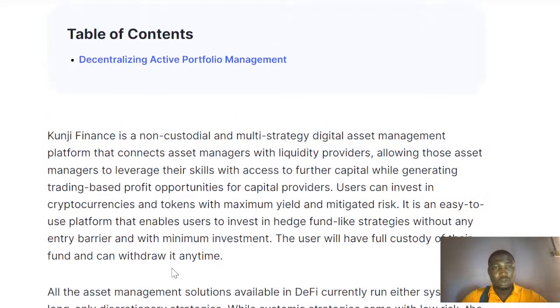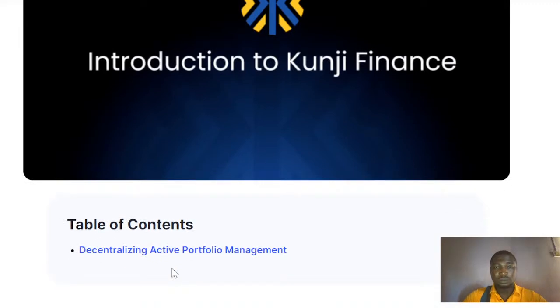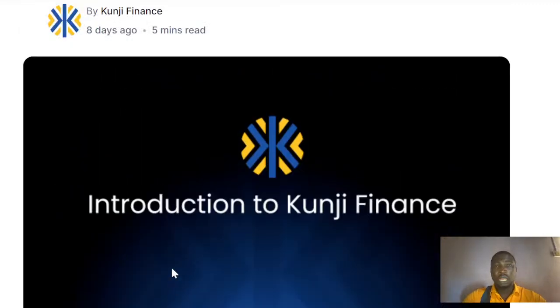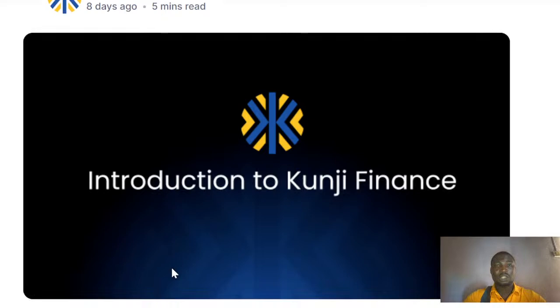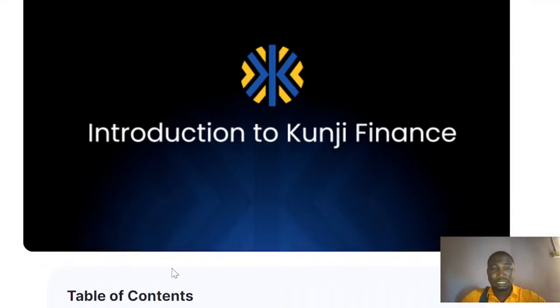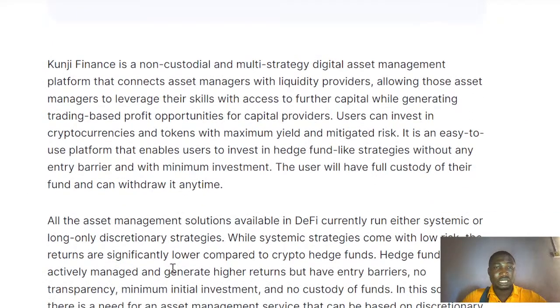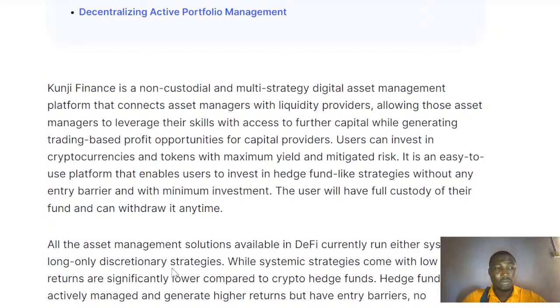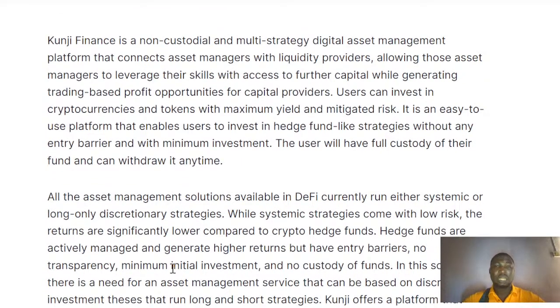So looking at the content we have here, you can see the introduction. This content is actually on CoinMarketCap. So if you need more of this, you can go to CoinMarketCap and search for it, and you will get it here. You can see it's decentralized active portfolio management. Let me just read what we have here.